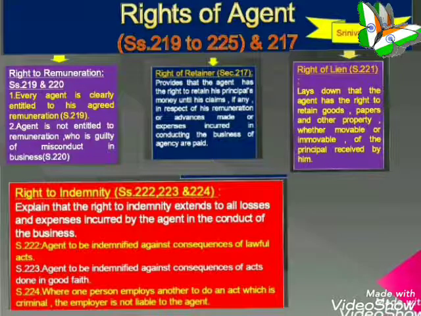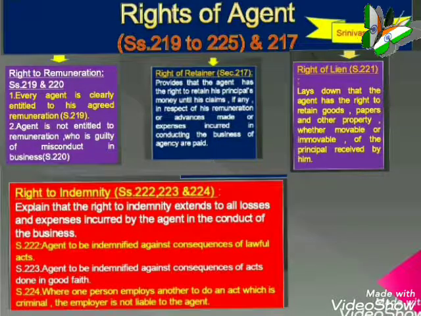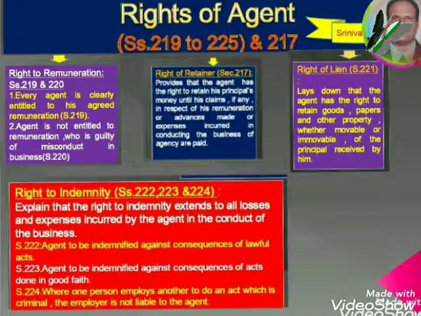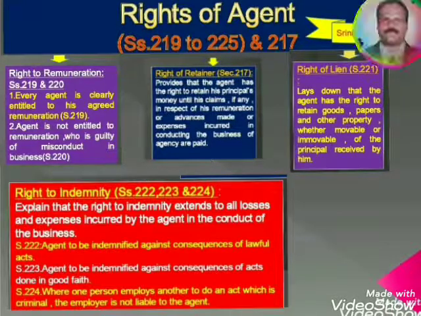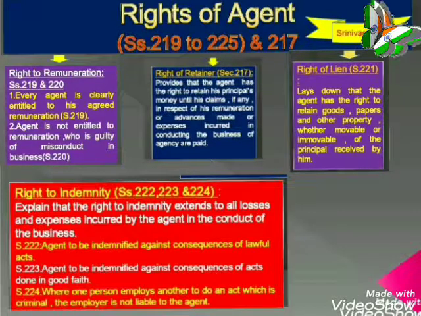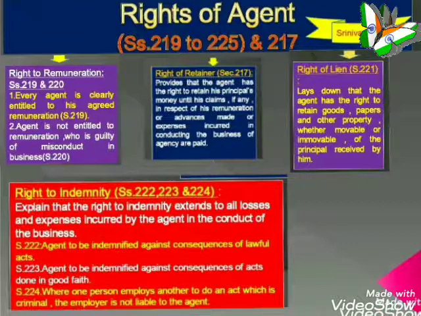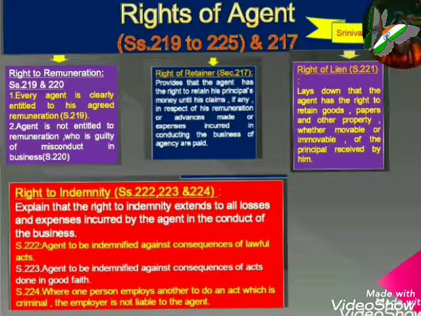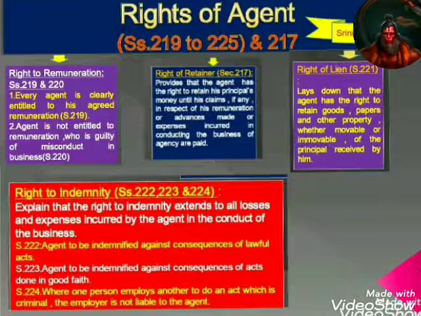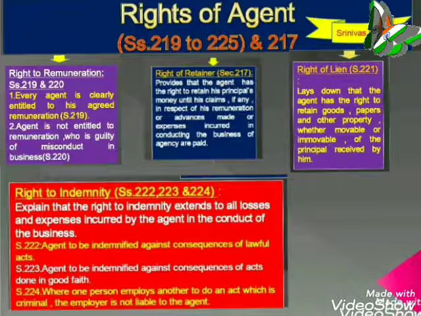Now let us come to the next sections, that is the right to indemnity, sections 222, 223 and 224, wherein these sections explain that the right to indemnity extends to all losses and the expenses incurred by the agent in the conduct of business.